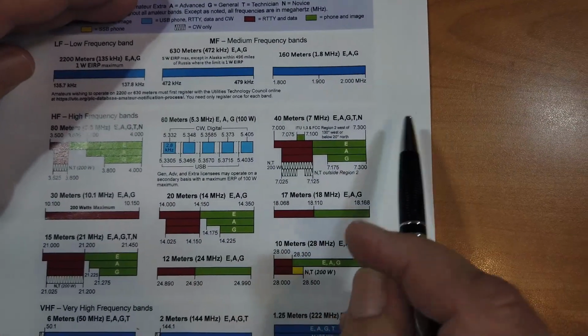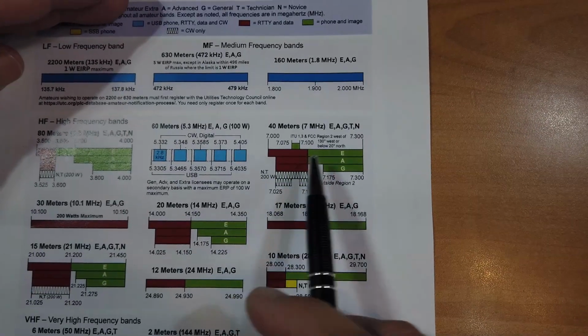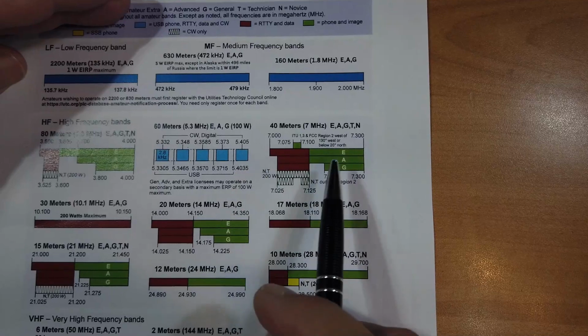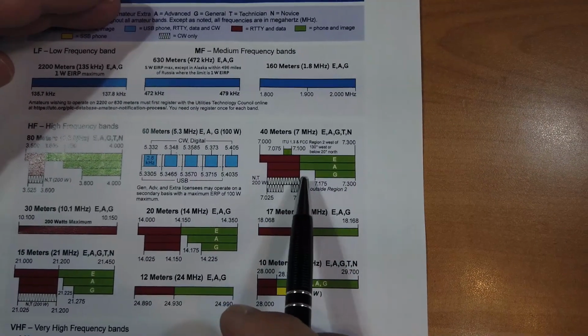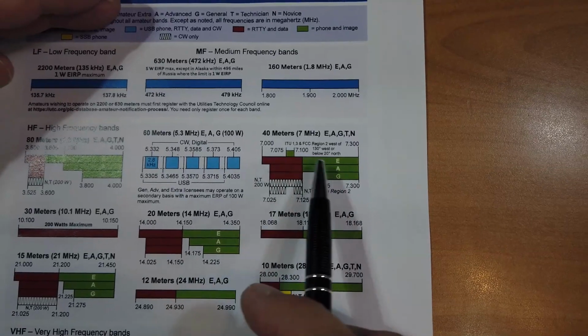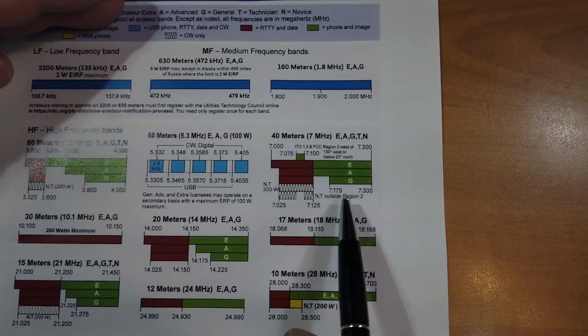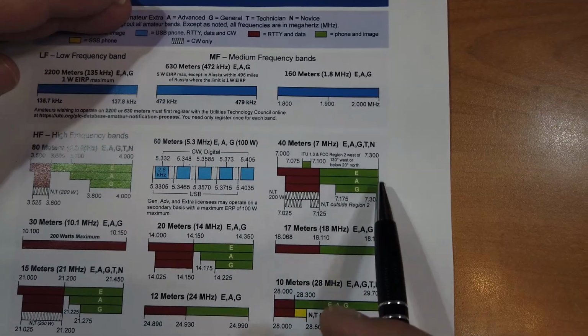Now, here's 40 meters. Very common, highly used band. The first 25 kilohertz are amateur extra only, and then novice and tech can use from 7025 to 7125. Okay, and then the extra and advanced, and then the general in there too.